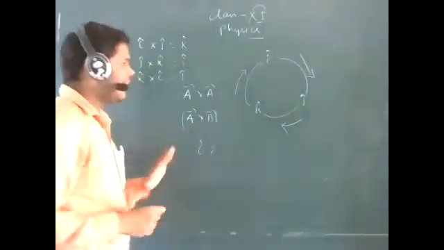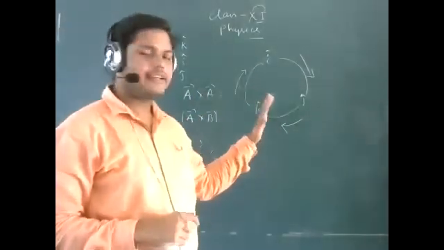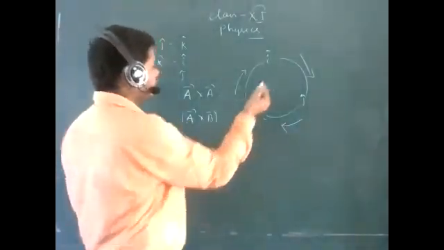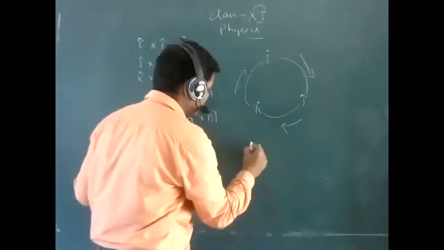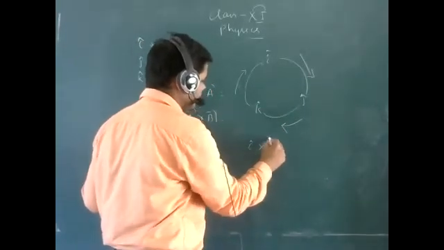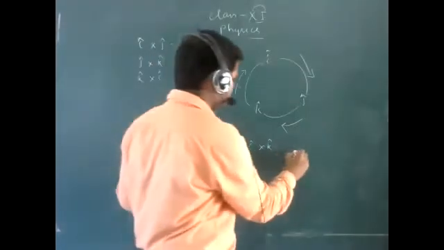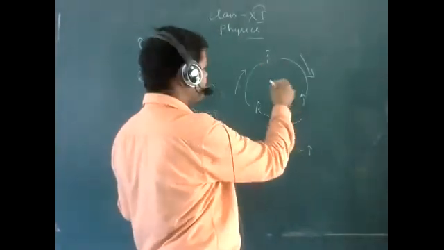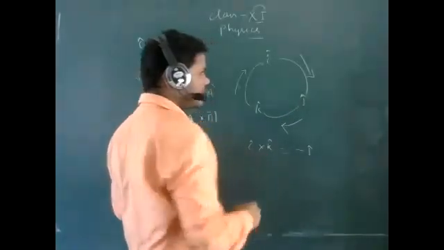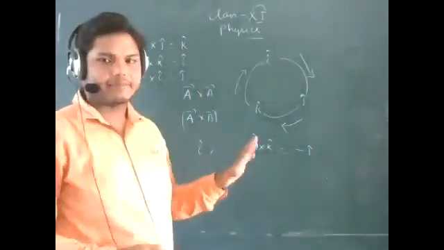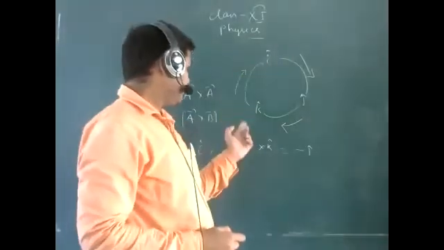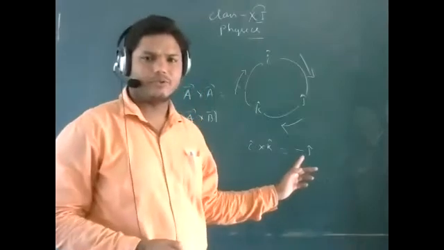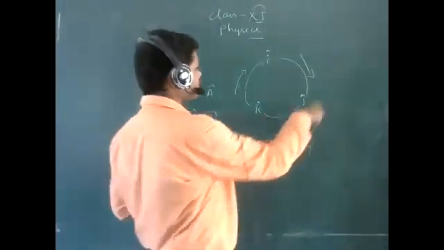And if you are taking anti-clockwise, what does that mean? If you are taking i cap cross k cap, that will be minus j cap. Remember, if the direction is opposite, you have to give the negative sign. Okay, remember this particular formula. Same thing for the next test too.